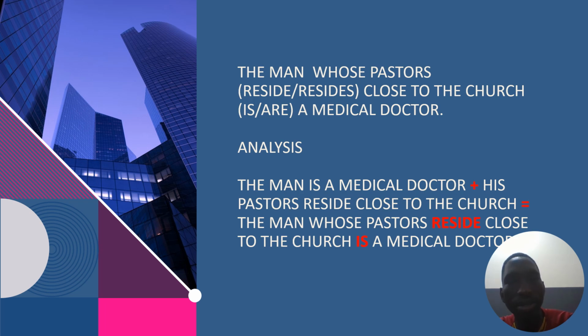So the man is a medical doctor. Don't forget, the man comes before whose, which is the relative pronoun. So it takes the verb. The second sentence there is, his pastors reside close to the church. His pastors is plural, so we have the plural verb reside. So the two come together to form the man whose pastors reside close to the church is a medical doctor.